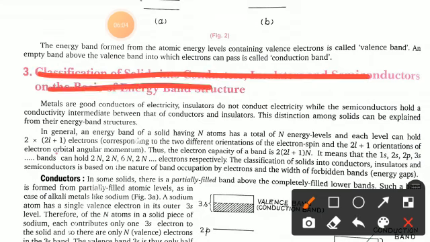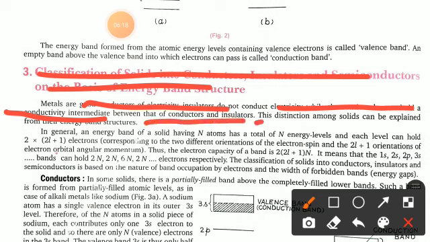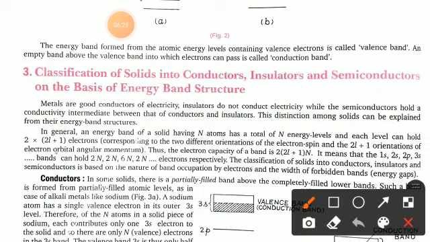Now, classification of solids into conductors, insulators and semiconductors on the basis of energy band structure. So we will see how we can classify them. Metals are good conductors of electricity. Insulators do not conduct electricity, while semiconductors have a conductivity intermediate between that of conductors and insulators. So the distinction among solids can be explained from the energy band structure.